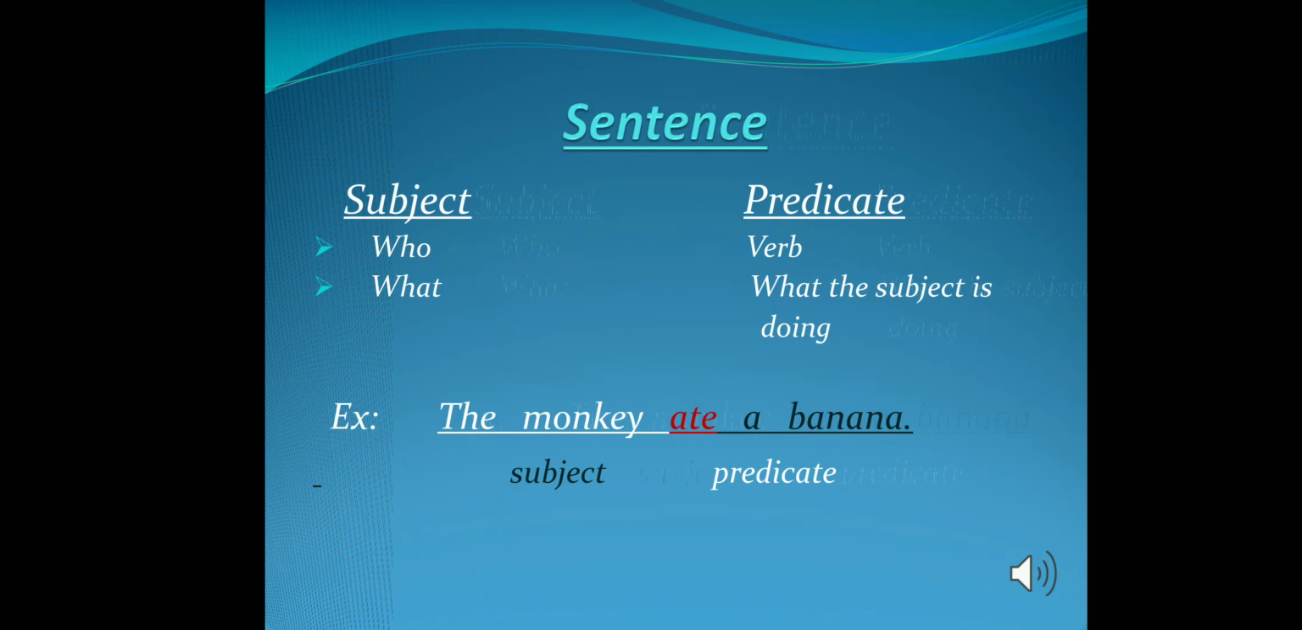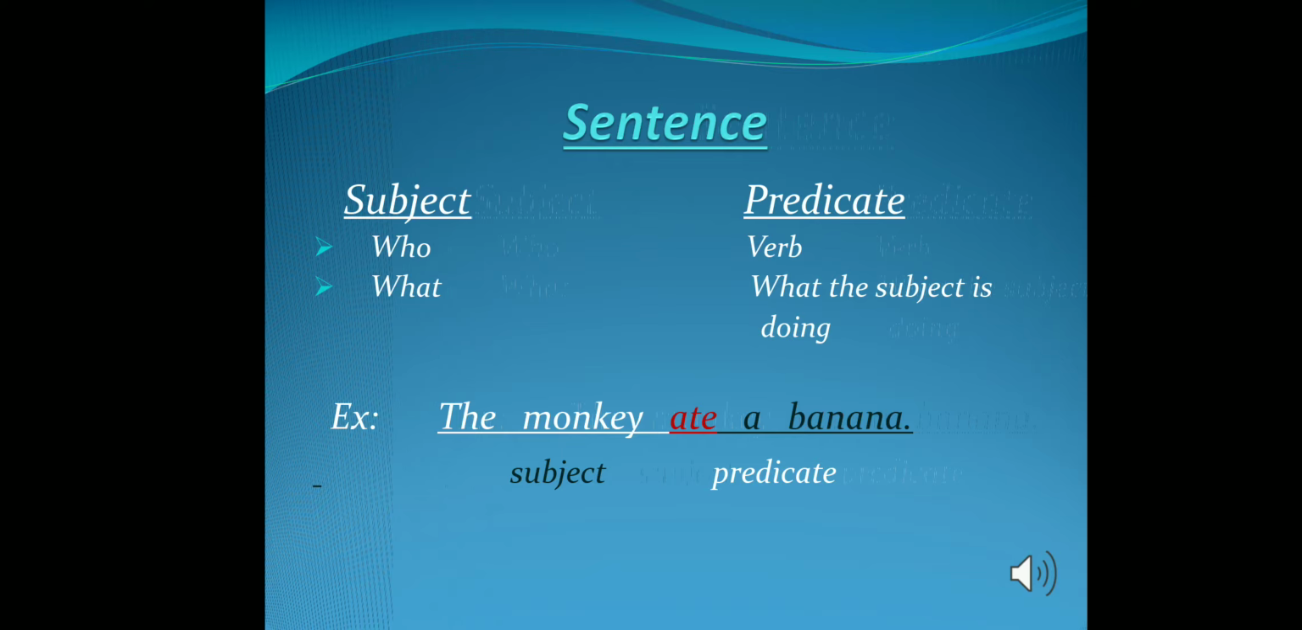Now we got to know what subject and predicate are. So, how do we identify the subject and predicate in a given sentence? I have got an easy way. So, let's see what it is. The subject gives the answer to these two questions, that is, who and what. And the predicate contains the verb as well as what the subject is doing.